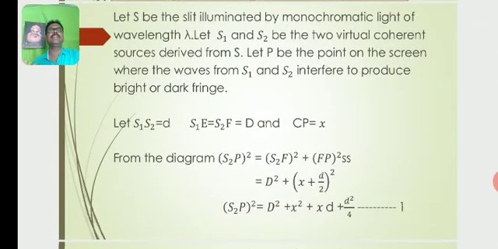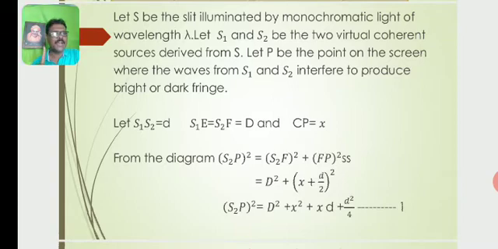Let S be the slit illuminated by monochromatic light of wavelength lambda. Let S1 and S2 be the two virtual coherent sources derived from a single source S. Let P be the point on the screen where the waves from S1 and S2 interfere to produce a bright or dark fringe.